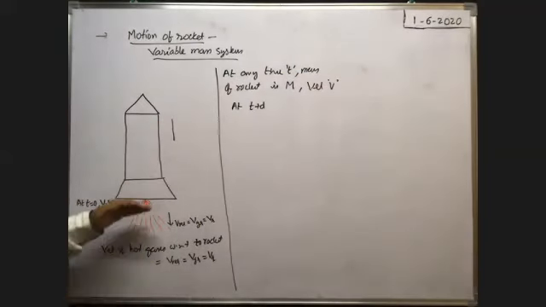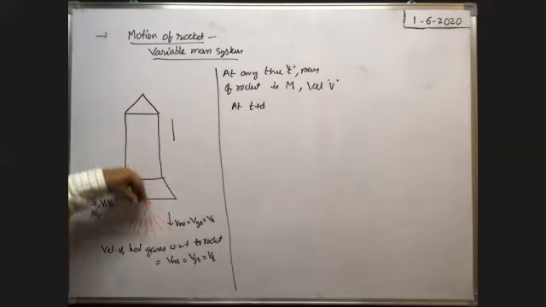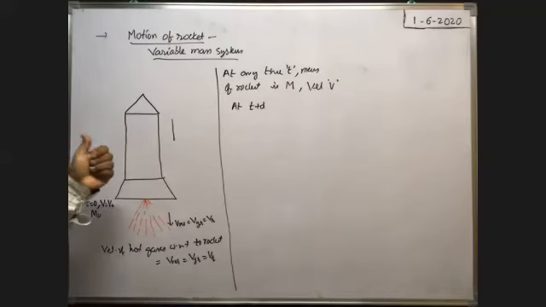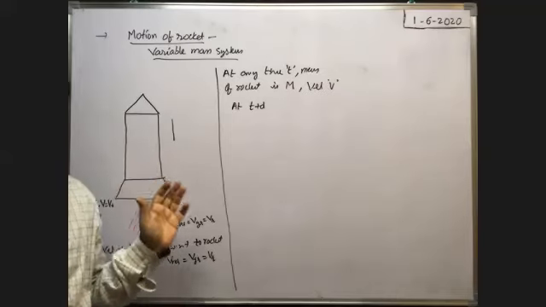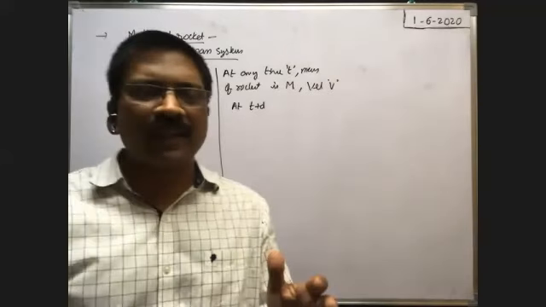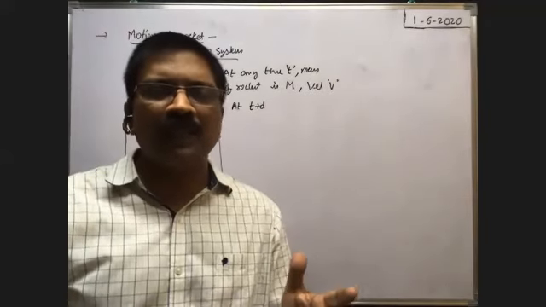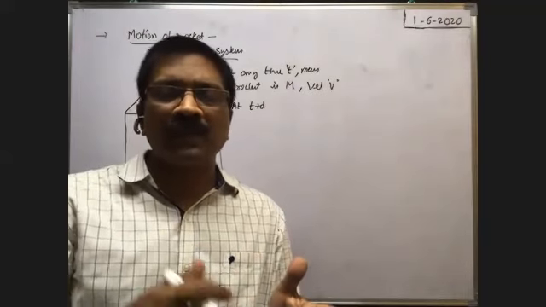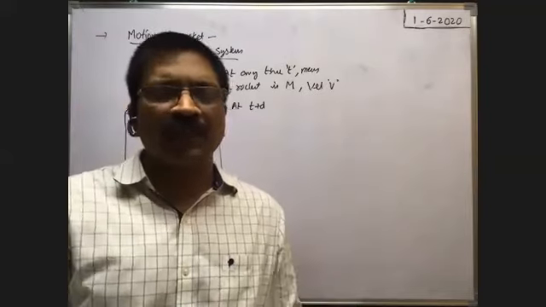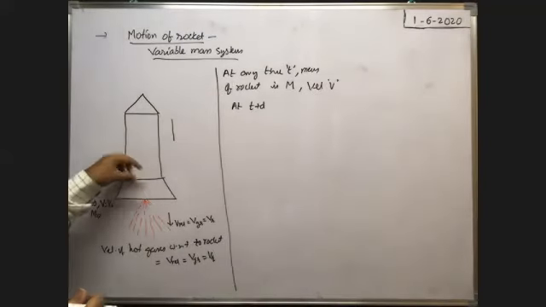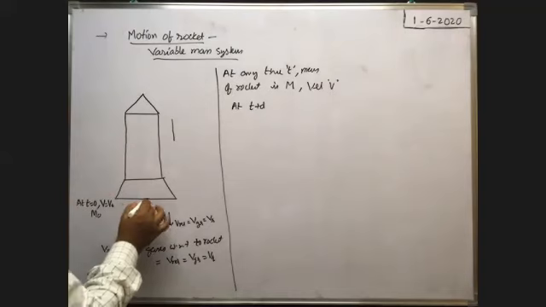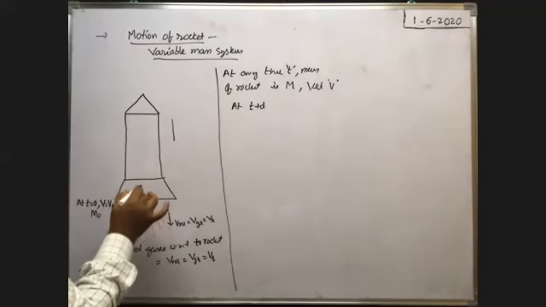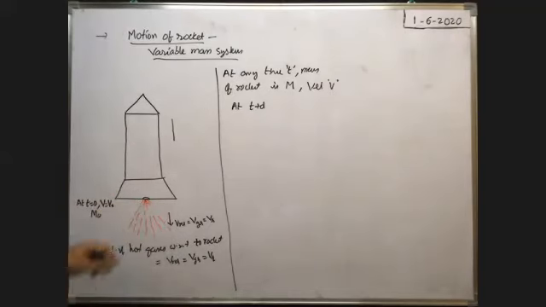Whenever the hot gases come out, the rocket moves in the upward direction, no? Because the rocket pushes the hot gases downwards by the high pressure developed inside the rocket, because inside the rocket there is a fuel chamber. In that fuel chamber, whenever the fuel burns, vapors are produced. As long as the vapors are produced, the pressure is very high. At high pressure, the hot gases are pushed by the rocket through a small hole at the bottom, called the orifice. Through the orifice, the hot gases come out.